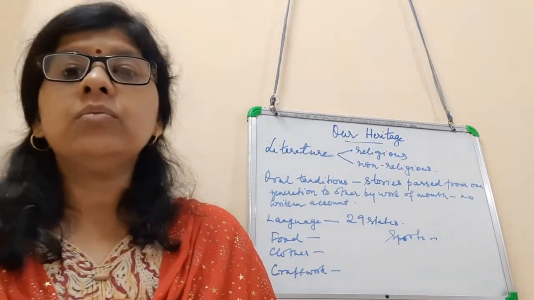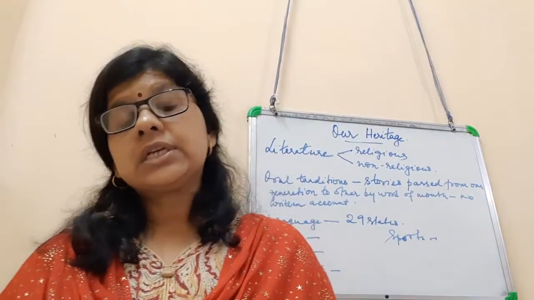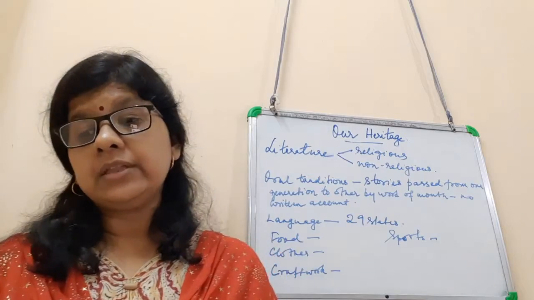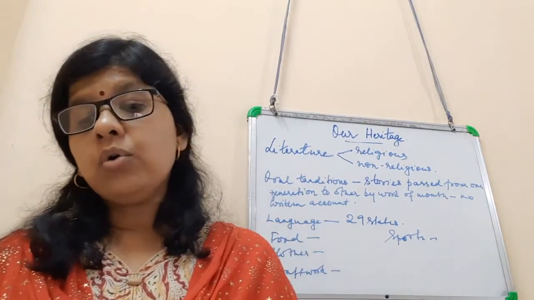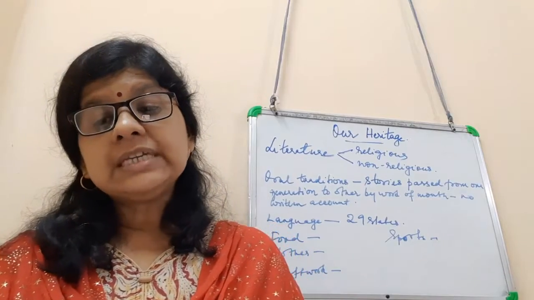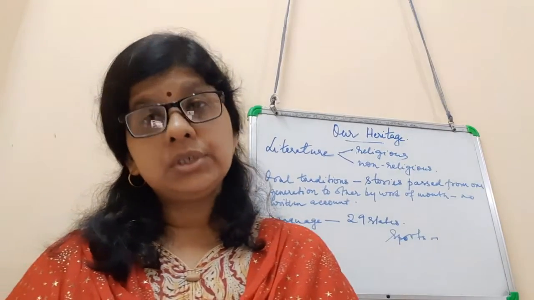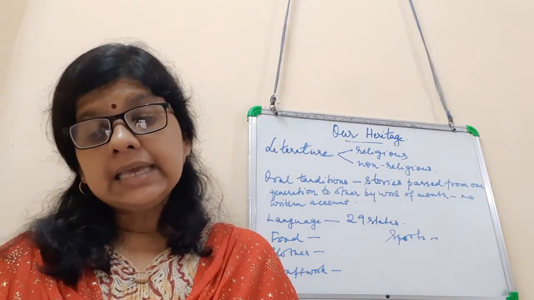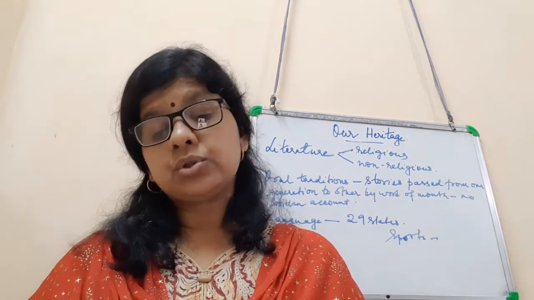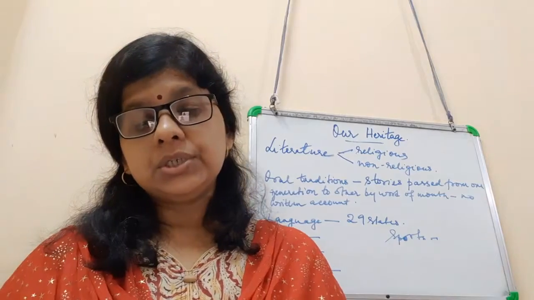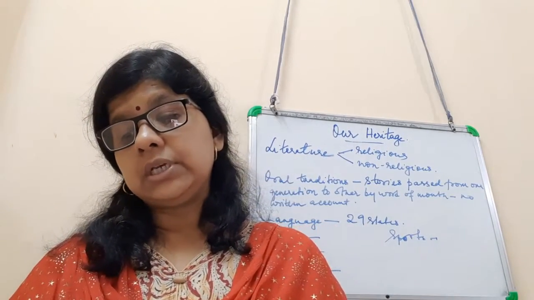So let's see now what is given in your book. India has a rich collection of literature which forms an important part of our heritage. Books like Ramayana and Mahabharata, Vedas, the Bhagavad Gita, the Upanishads are all part of religious literature. Books that deal with stories, dramas, folk tales, poems, etc. form non-religious literature. Oral traditions are stories and legends that have been passed on from one generation to another by word of mouth. These form our oral traditions and include grandma stories and folk tales of which there is no written account.